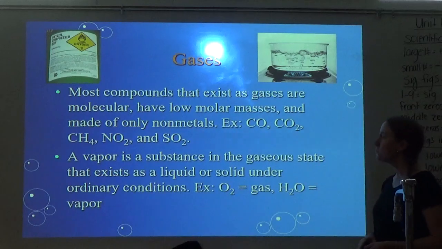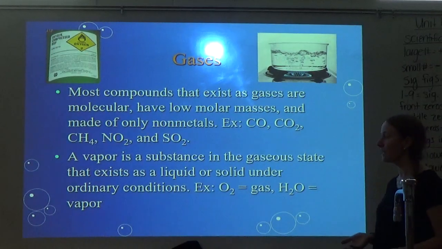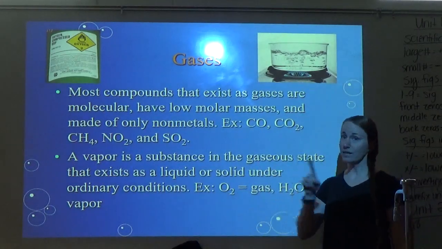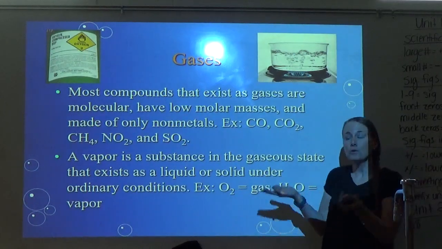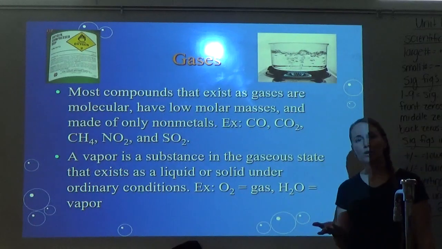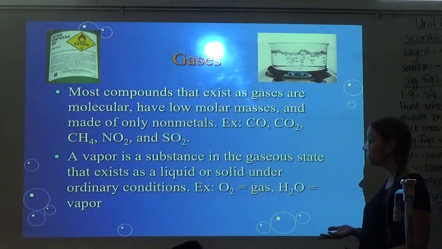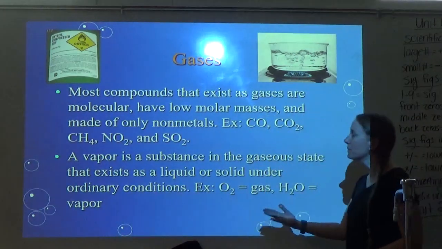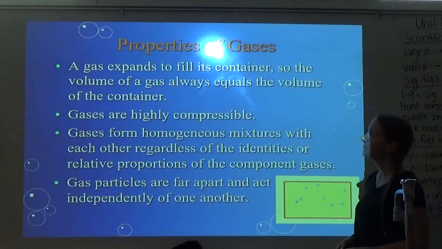A vapor is a substance in the gaseous state that exists as a liquid or solid under ordinary conditions. So for example, the oxygen we breathe, which is O2 by the way, because it's a diatomic, is naturally a gas at room temperature, so we call it oxygen gas. But water is normally a liquid at room temperature. We have to heat it up to its boiling point to become a gas, so we call it water vapor. Okay, so vapor just means we had to heat it to make it turn into a gas.